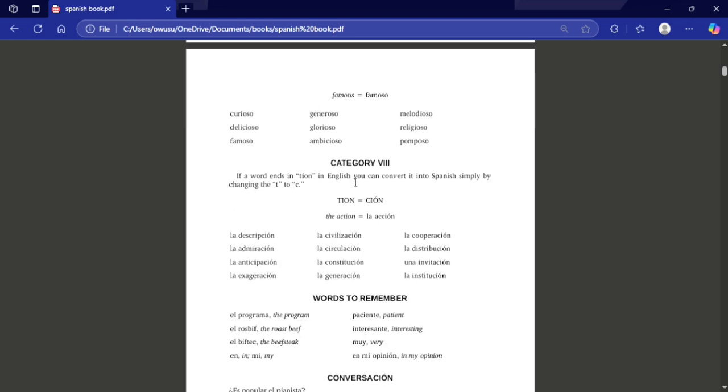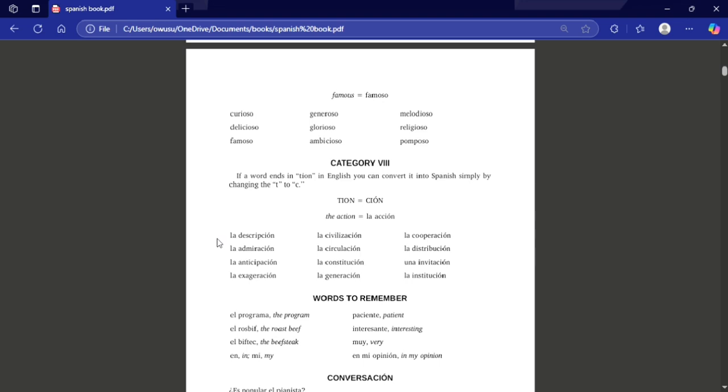Alright, on to category 8. With category 8, we'll be dealing with words that end with TION. To convert them to Spanish, we change the T to a C. That's it. So the action, which is English, in Spanish we say la acción. So we change the T there to a C. So the action becomes la acción.